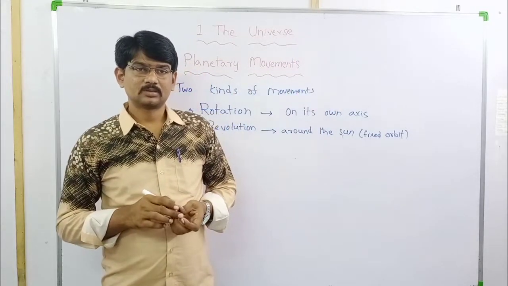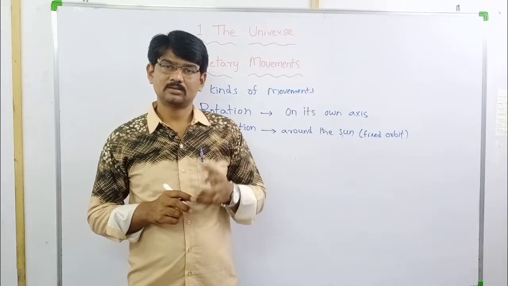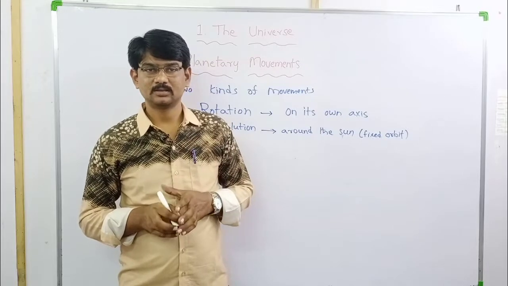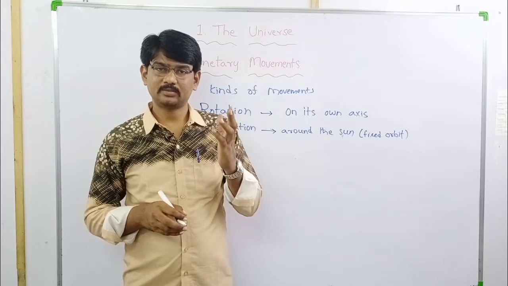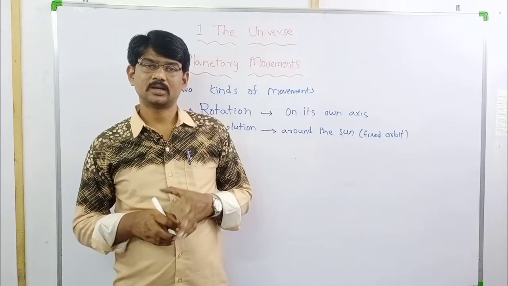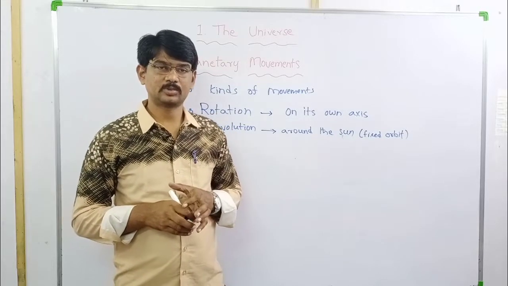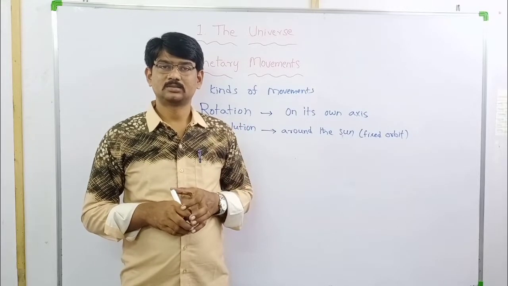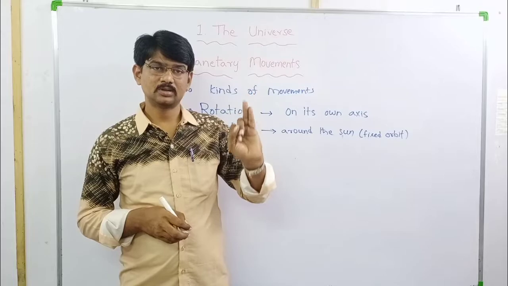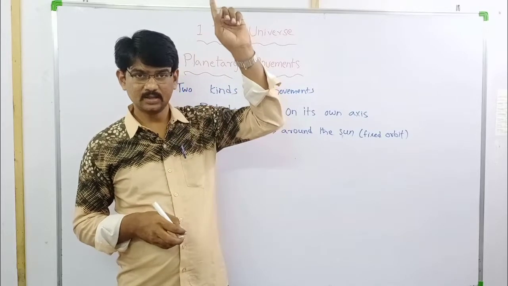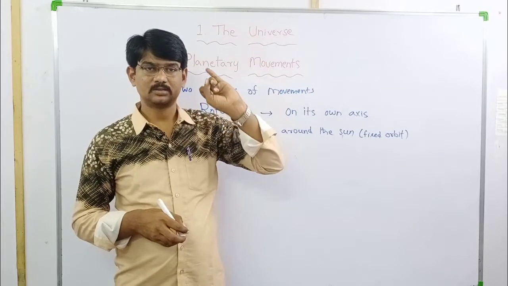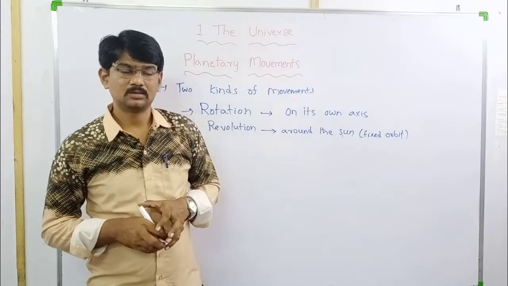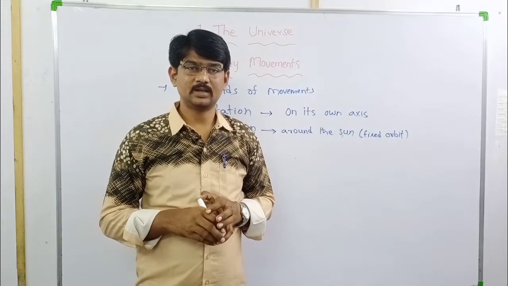Okay. Next, what is our home galaxy name? The Milky Way. What is the meaning of galaxy? A group of stars. What are the heavenly bodies? The sun, the moon, and all the stars in the sky are called the heavenly bodies.